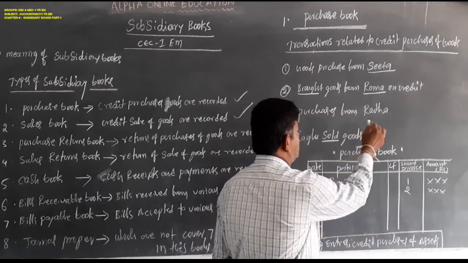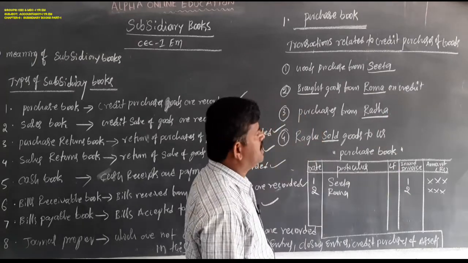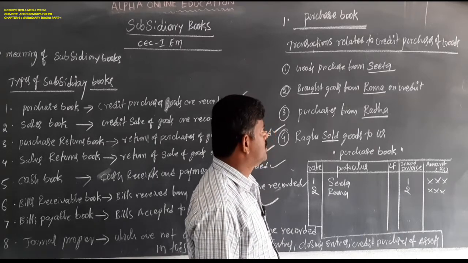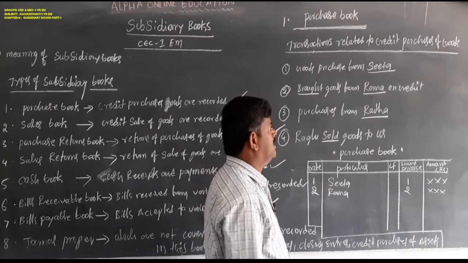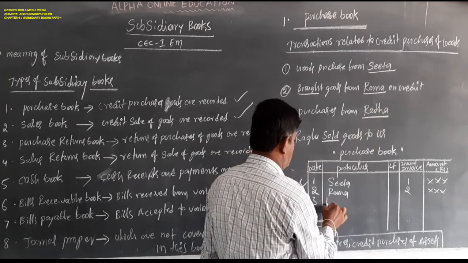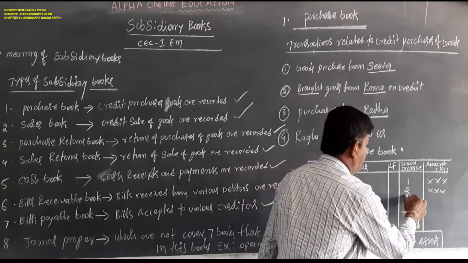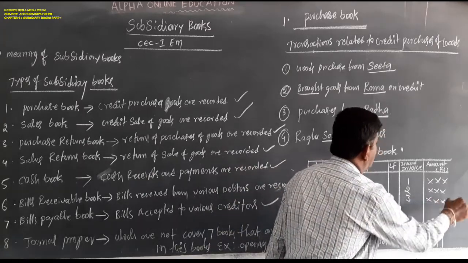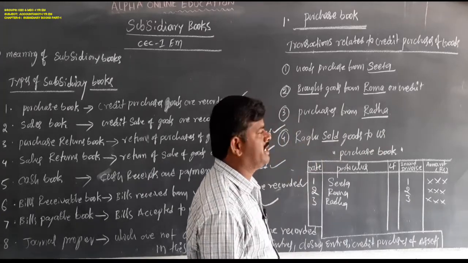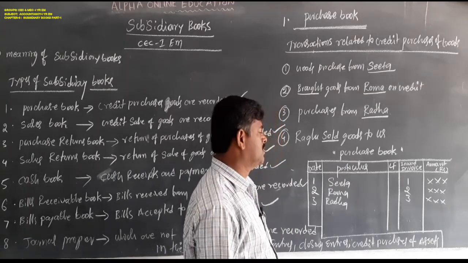Here also, purchase from Radha. So this is also a credit purchase of goods. So in this transaction, Radha is the supplier, so you have to write Radha's name and invoice number 3. And Raghu sold goods to us, means they are selling, nothing but we are purchasing.